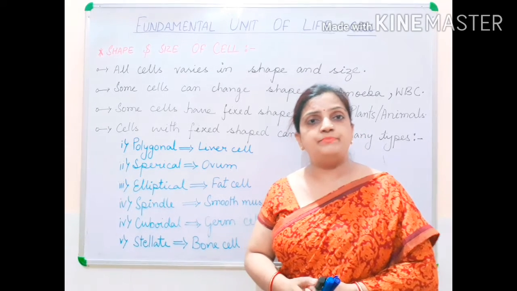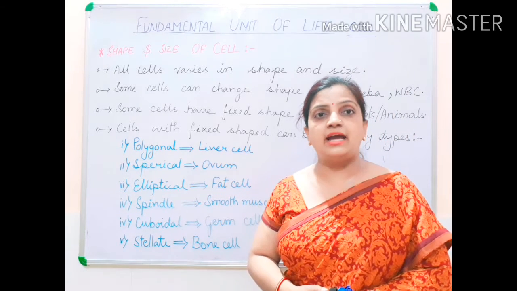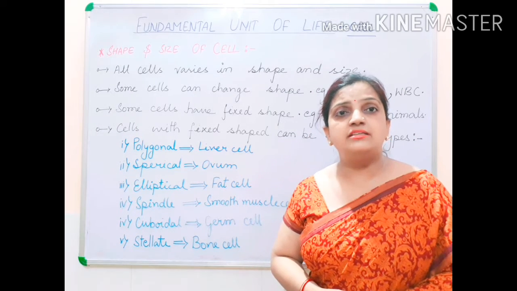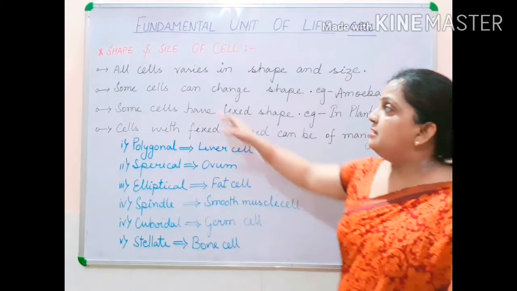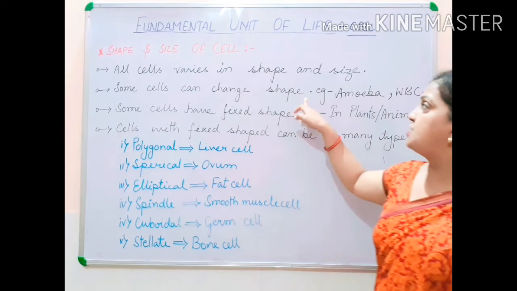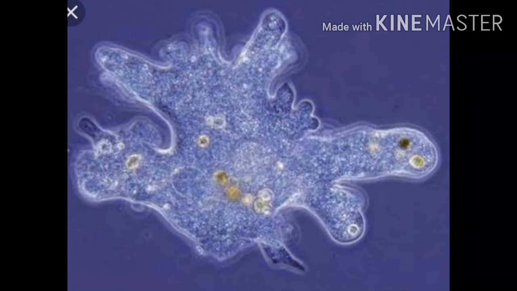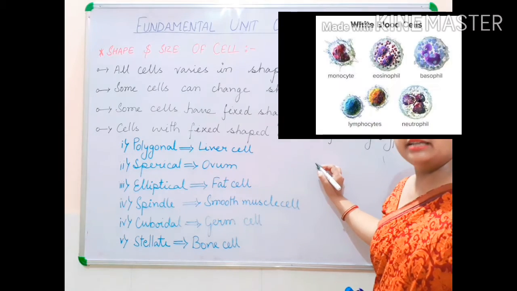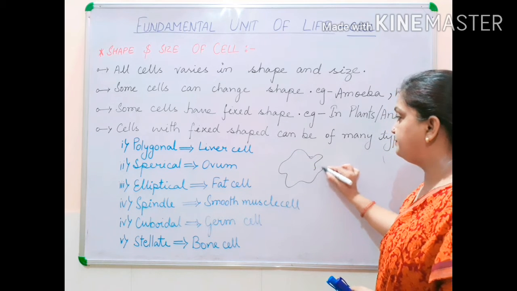Now if we take the example of amoeba or WBC, which is also called white blood cells, these are the cells where the shape of the cells keeps changing. If I take the diagram of amoeba, you can see that this is a diagram of amoeba.